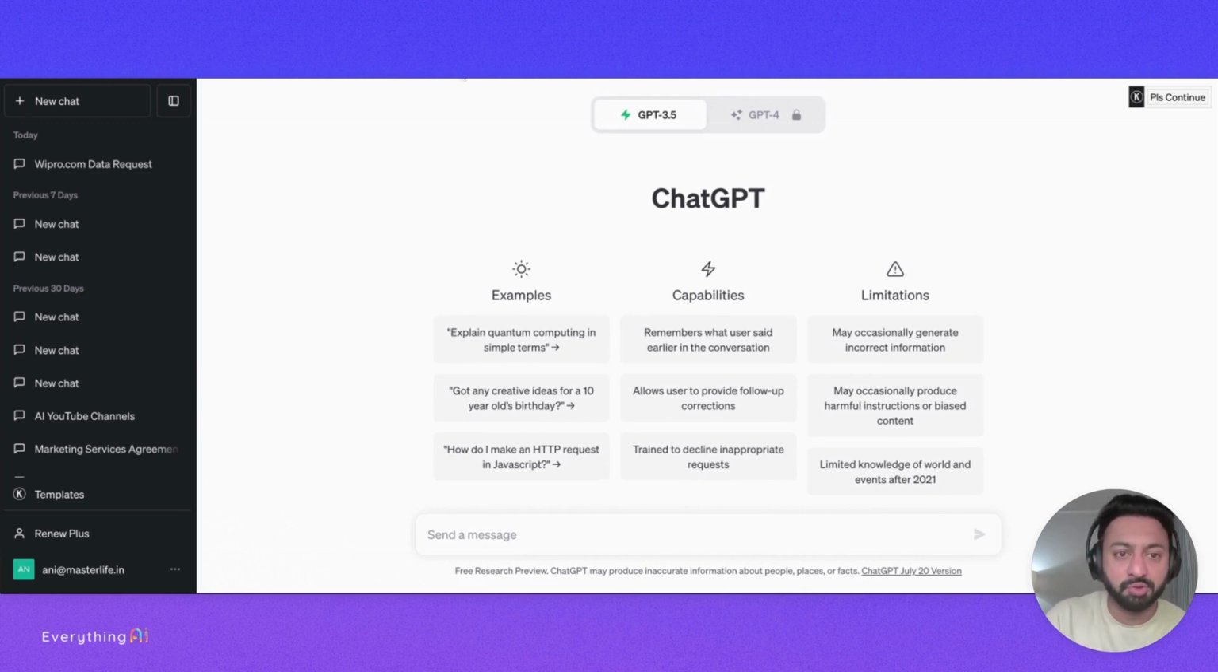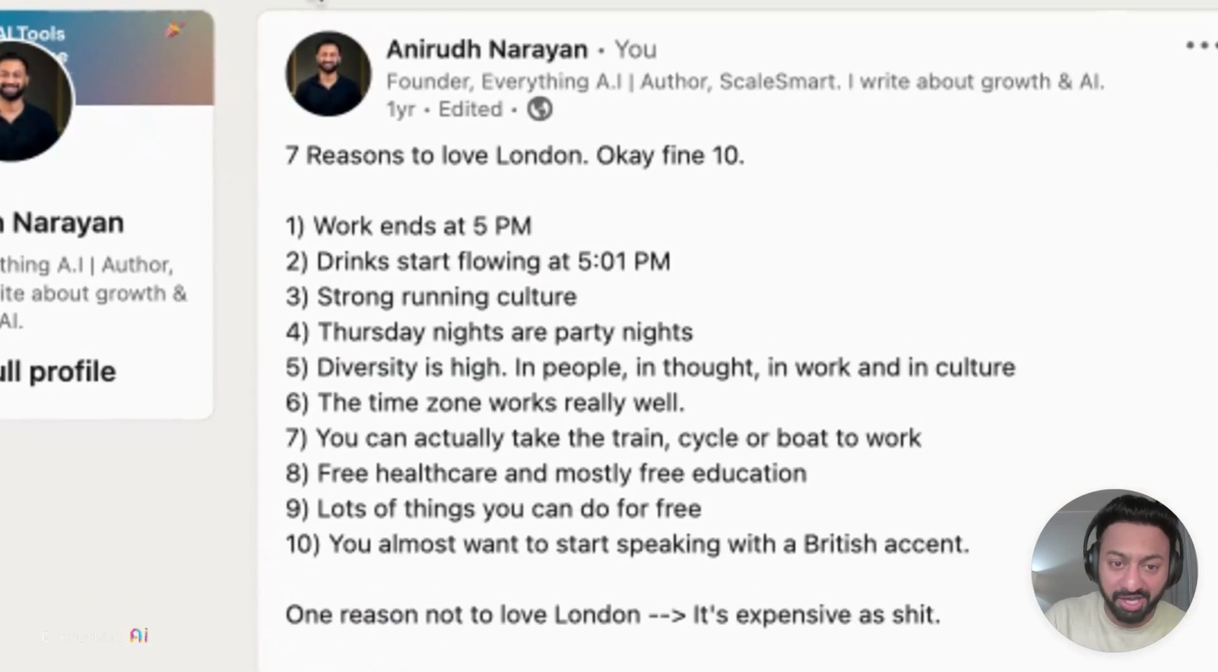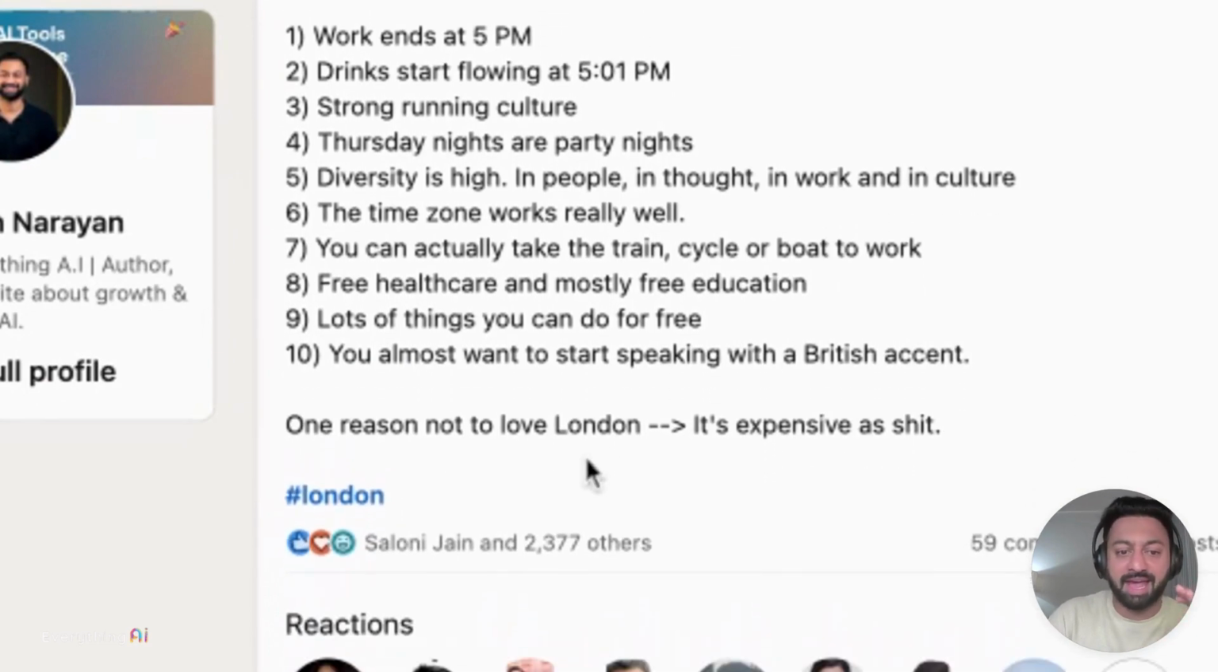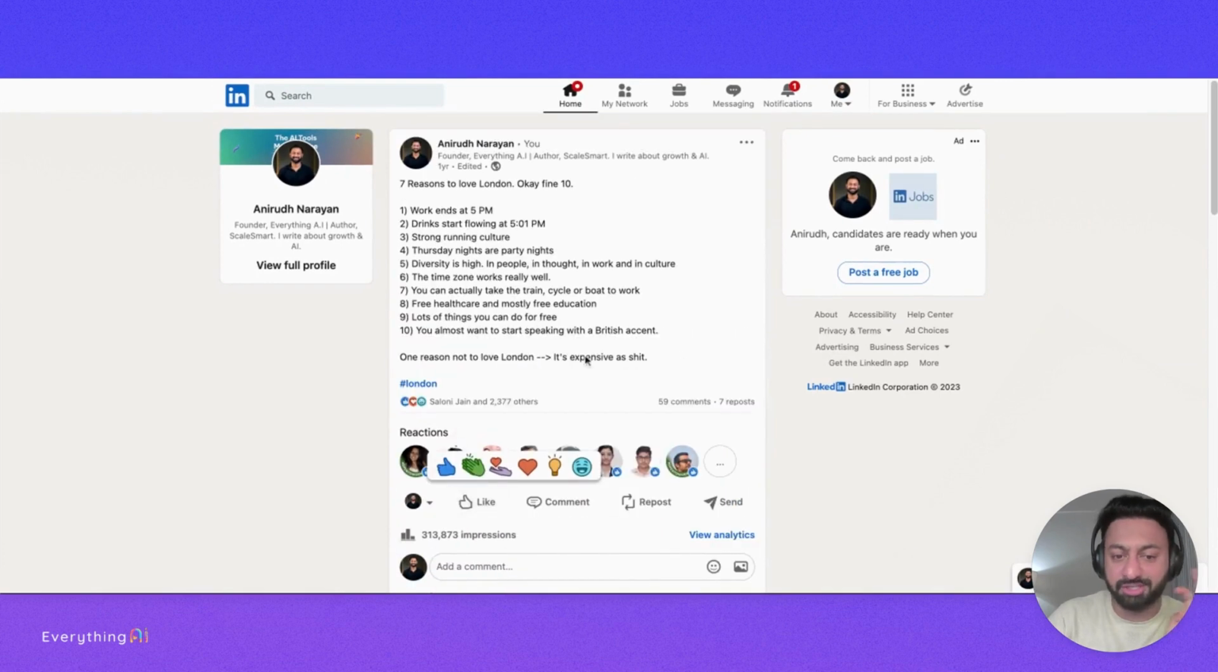So what I'm going to do is take a post from a year back, which I wrote in London, 7 reasons to love London. I said, okay, fine, 10. And then I said, work ends at 5 p.m., drinks start flowing at 5:01. And it had like 300,000 impressions, right? So it did quite well, 2,300 likes, whatever you want to call it, just reactions.